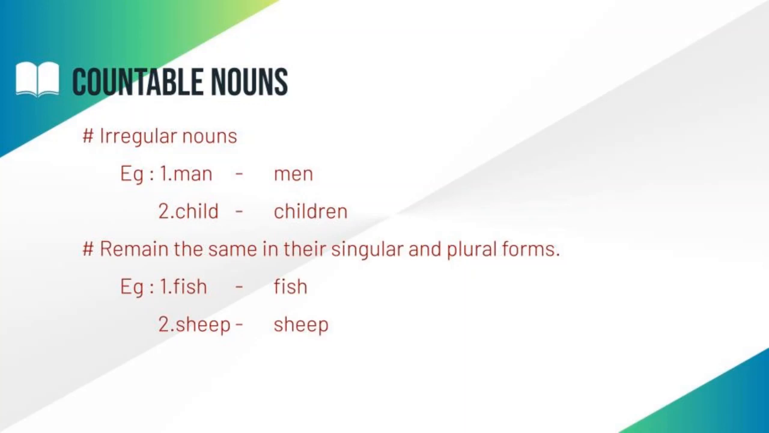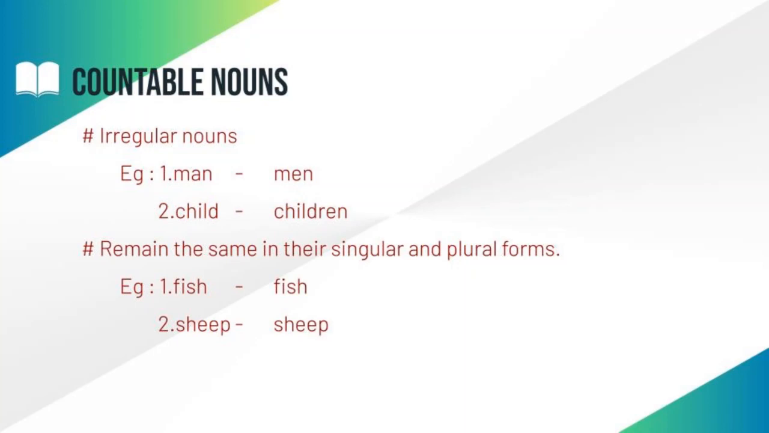Look at the first one. The first example is man. Man is a singular noun. Then what is the plural form of man? That is men. Okay, it is totally different. Man is a singular noun and the plural form of man is men. Let us move to the next example, that is child. Child is a singular noun and the plural form of child is children.